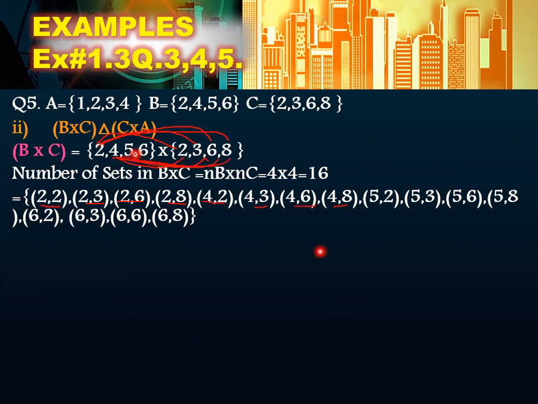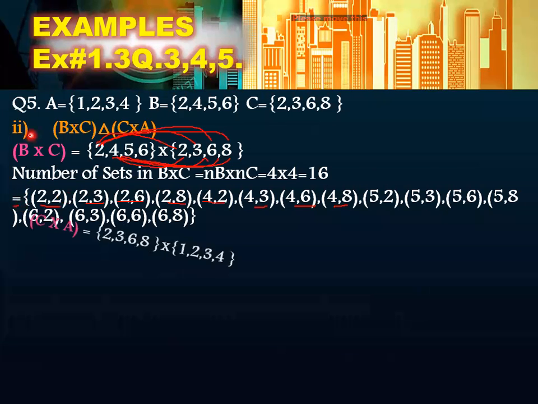Similarly, we are going to find the pairs of 5 and 6 as well. So how many ordered pairs should be formed? 16. So how many are there? 1, 2, 3, 4, 5, 6, 7, 8, 9, 10, 11, 12, 13, 14, 15, 16. You should count them at the end. Okay, so B cross C will be equal to this one.